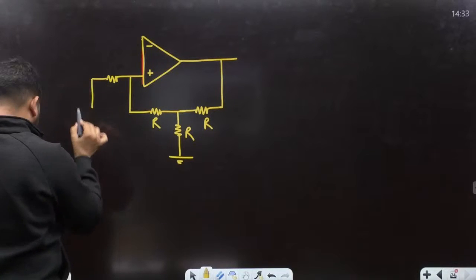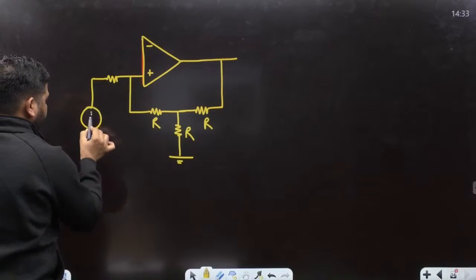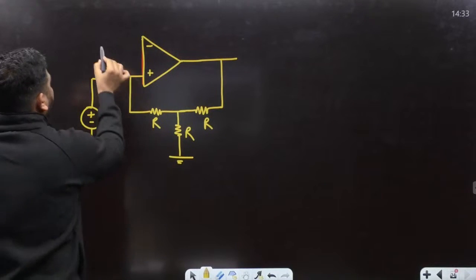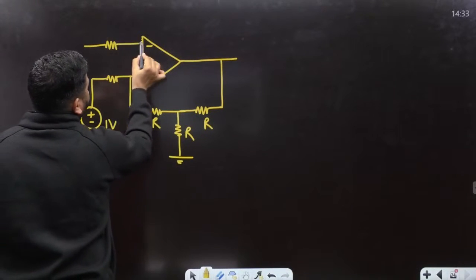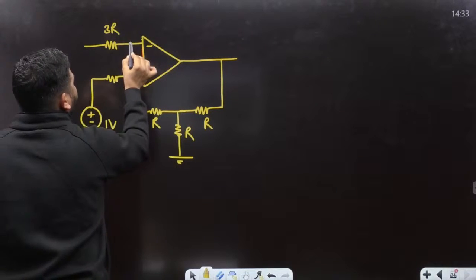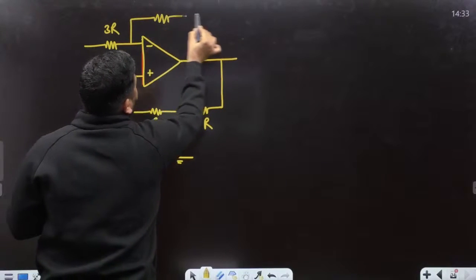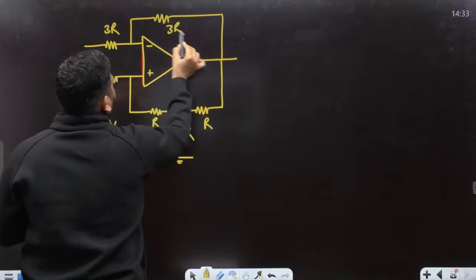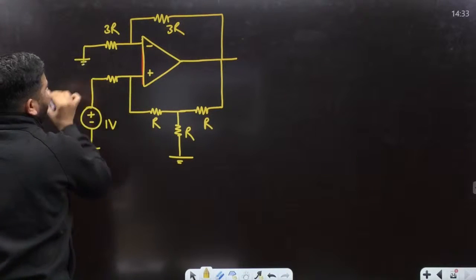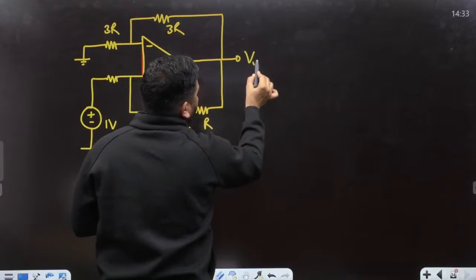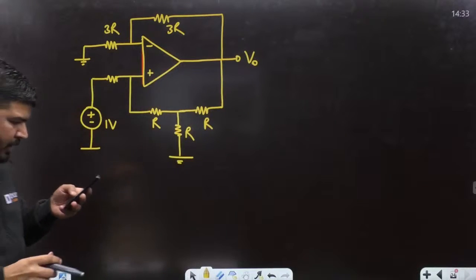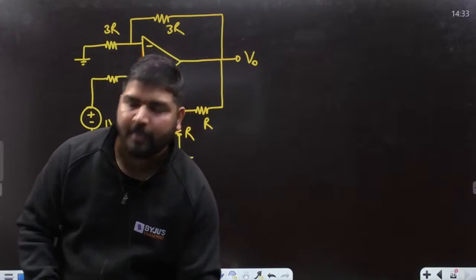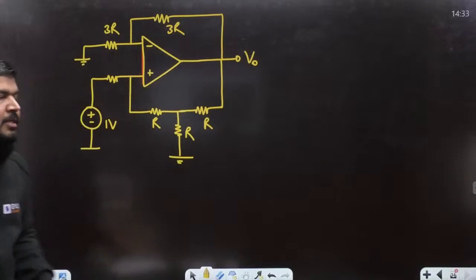On this side, we have a 1 volt voltage source, and we have 3R here, and this resistance is also provided as 3R. And this point is grounded. We need to calculate the voltage V0. What will be the value of V0? Again, it's a very simple question. It is given that the op-amp is ideal. So let's calculate this question, guys.